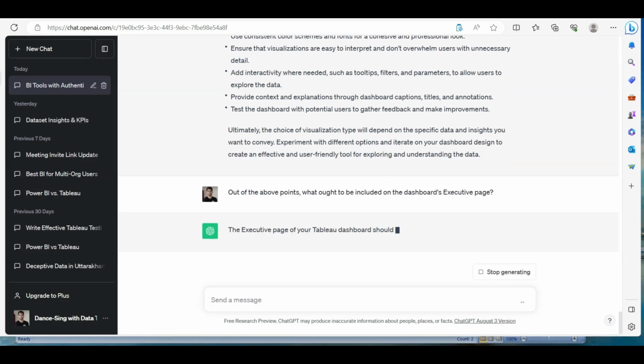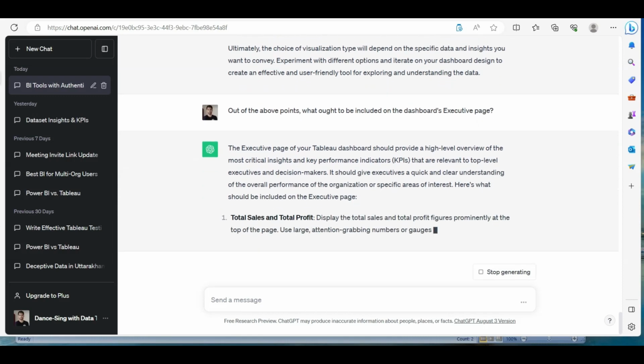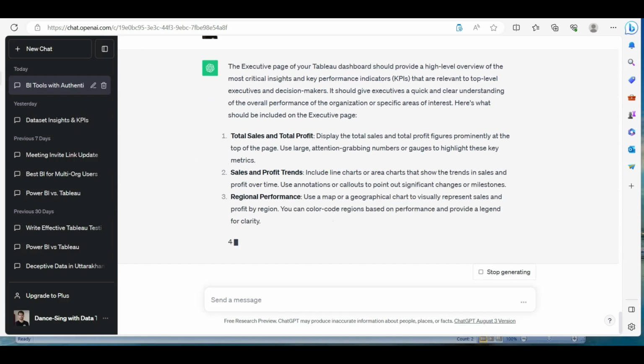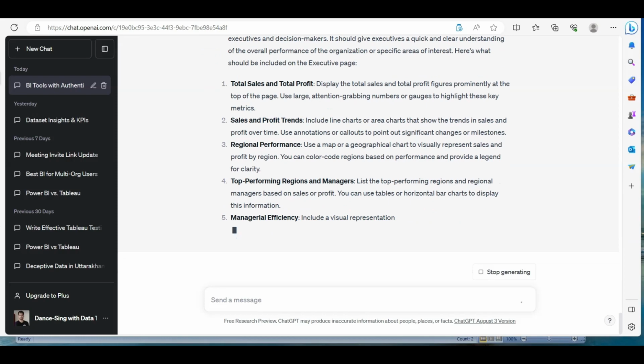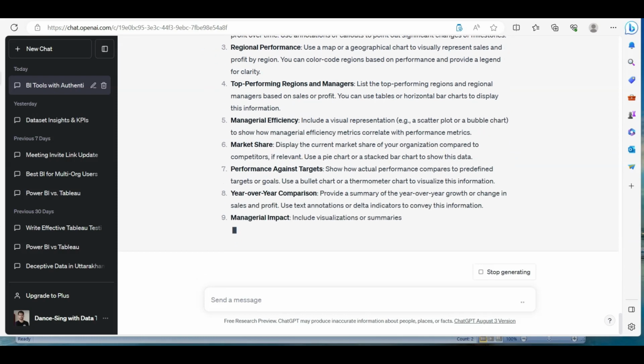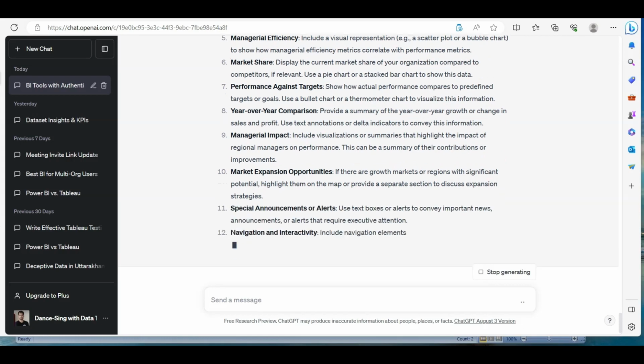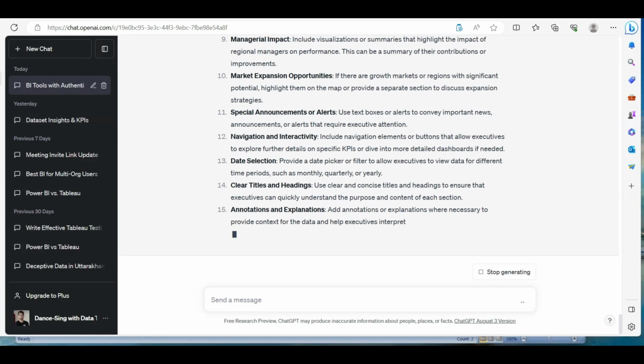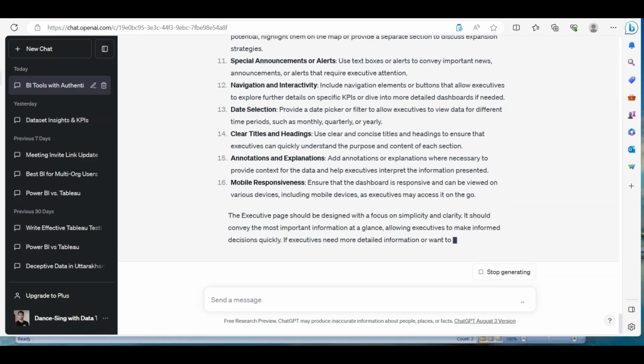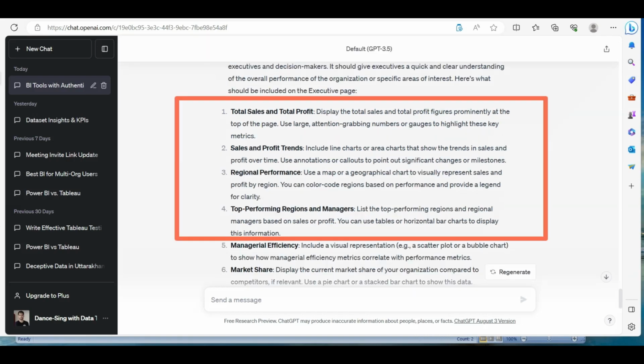Okay. So it says the executive page of a Tableau dashboard should provide a high level overview, which is quite correct. Total sales, total profit, sales and profit trend, regional performance, and it is exactly showing right now what we have over there. The top 4 points you can see. It shows total sales, total profit, sales and profit trends, region performance. It has also included the regions and manager because we did try to add the data set as well. But more or less, it is showing the correct KPIs which should be there in the executive or overview page.